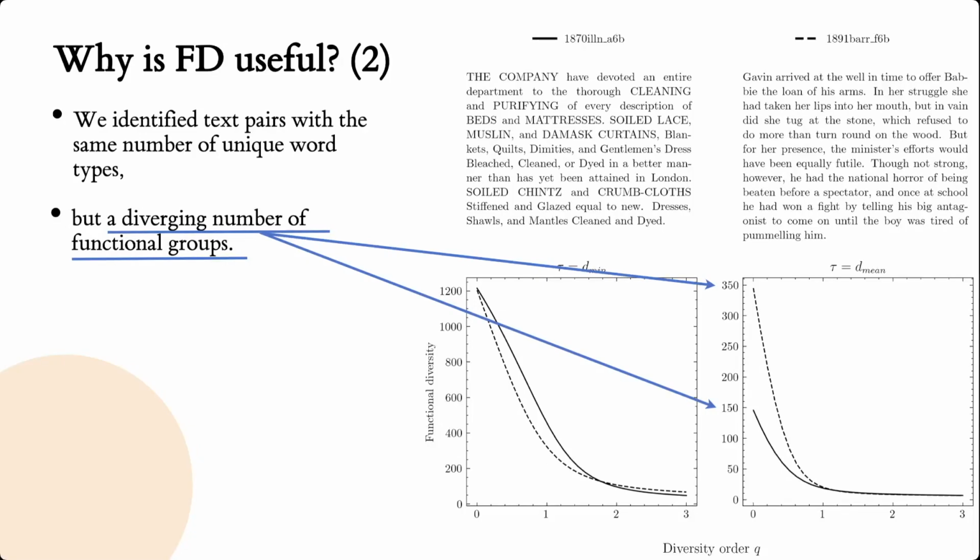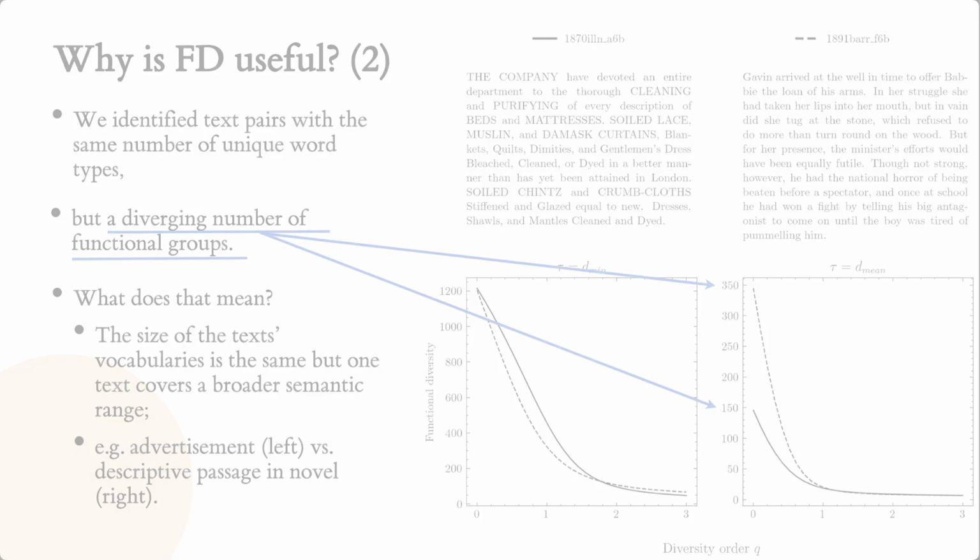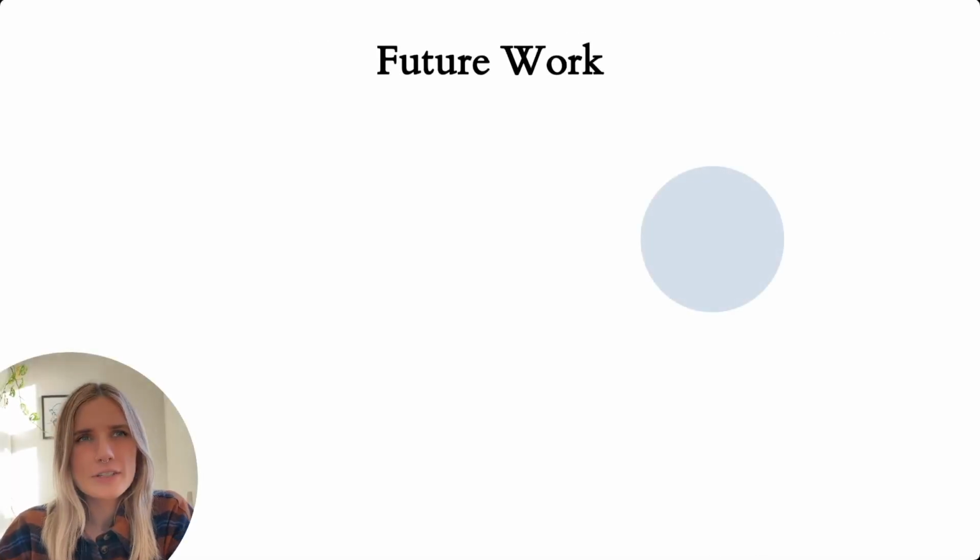So why is that the case? Well, because advertisements often present a list of closely related services and/or goods, and hence, while they may use a large number of unique words, they cover less functional semantic ground than, for instance, a scene description in fiction texts. Of course, this short paper was just an exploration of an idea, and more work has to be done. In fact, there are a few directions in which all of this could go.